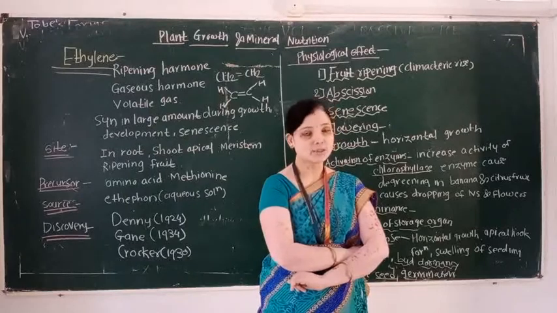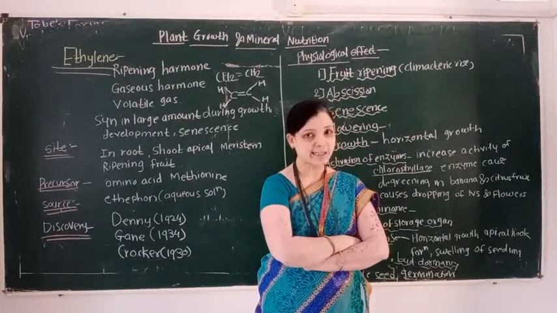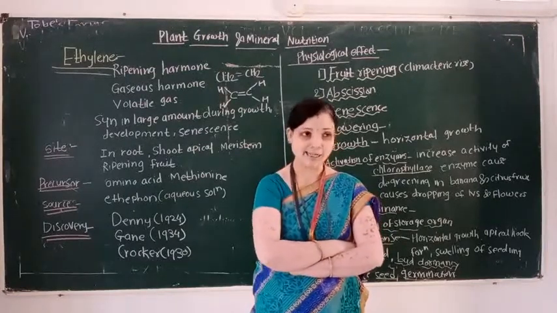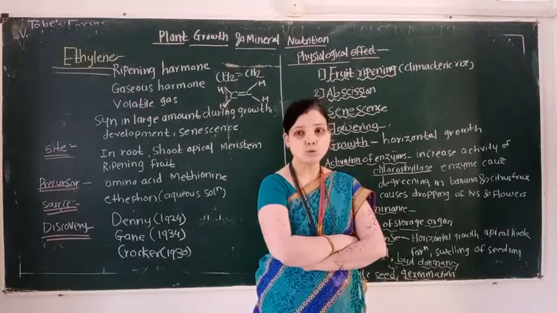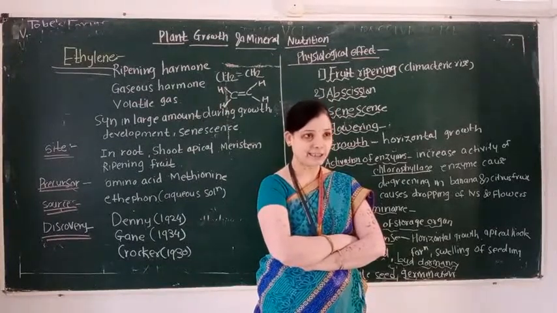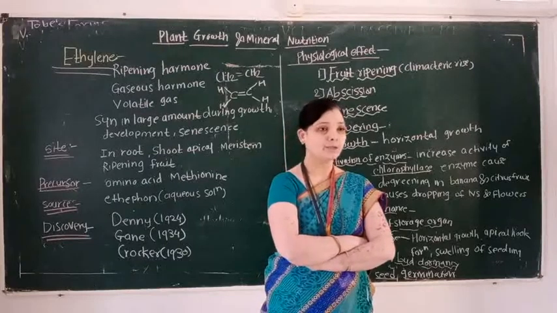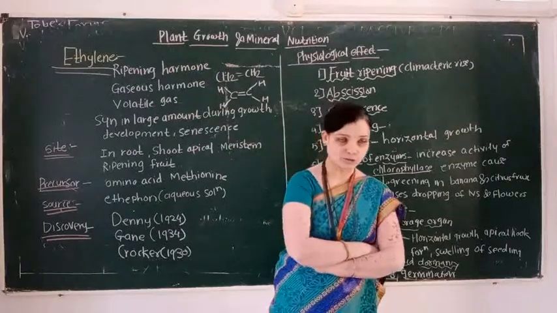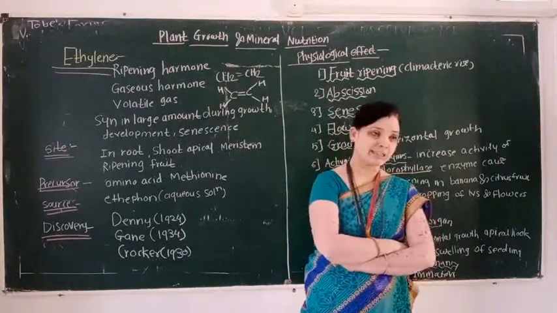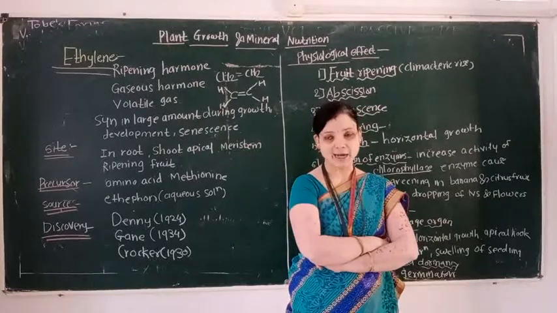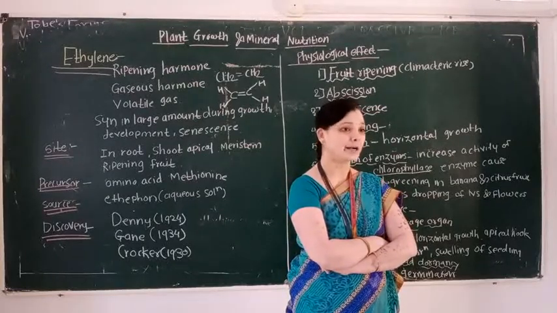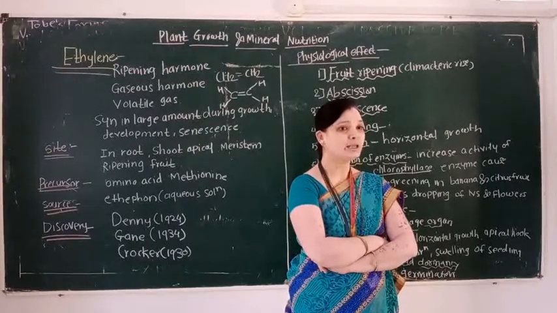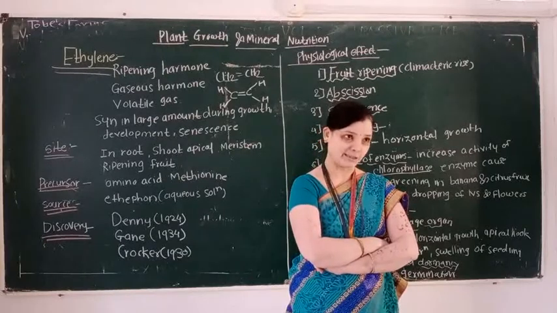And the precursor of ethylene is an amino acid. This amino acid is known as methionine. Who discovered ethylene? Denny, 1924. Then Gane, 1934. And last is Crocker in 1930. Gane and Crocker proposed that ethylene is a fruit ripening hormone. For ripening of the fruit, ethylene phytohormone is necessary.